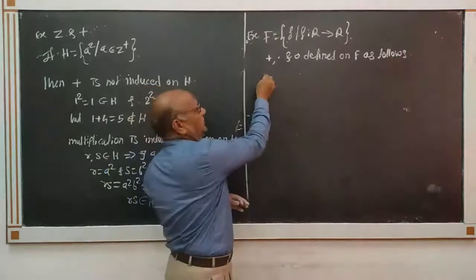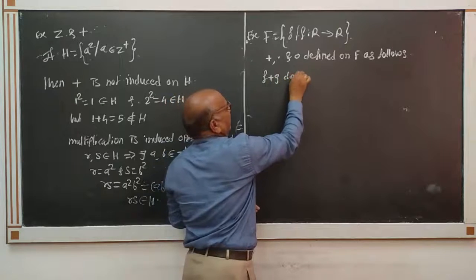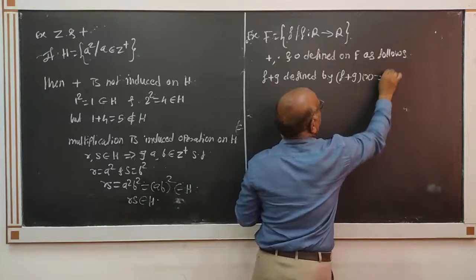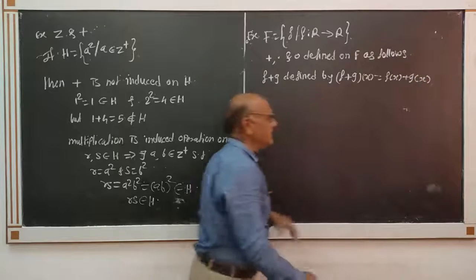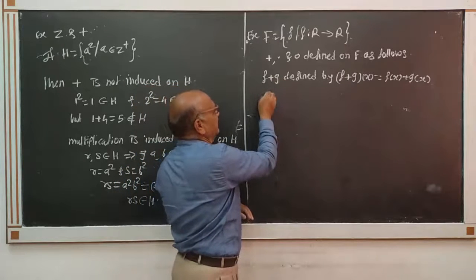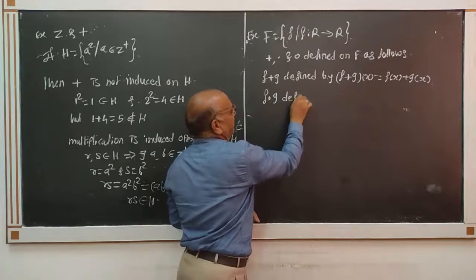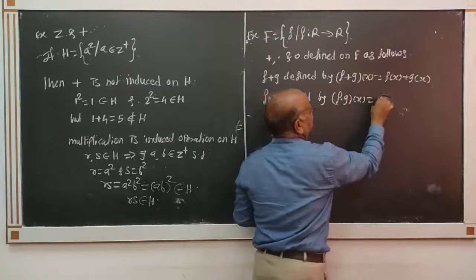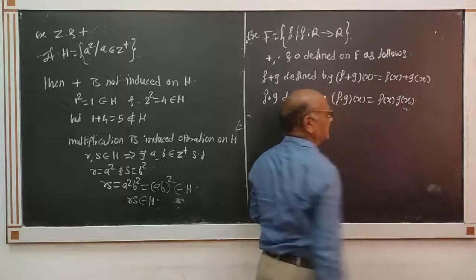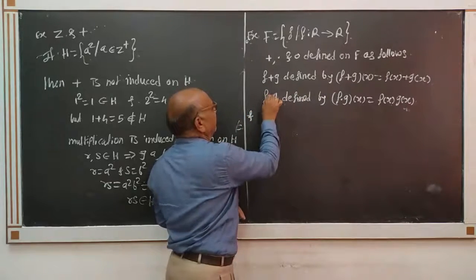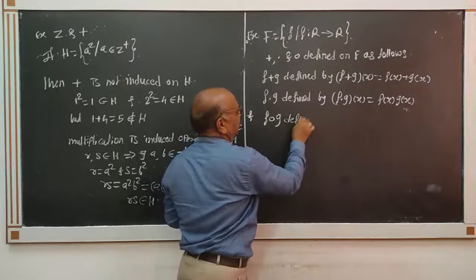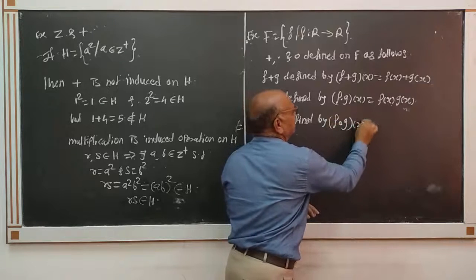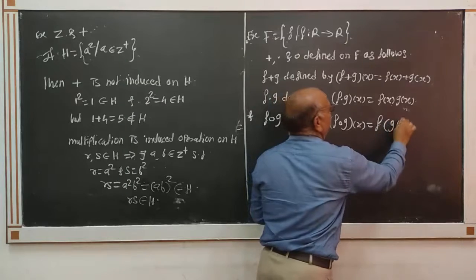Addition of two functions, F plus G, is defined by (F plus G) of X is equal to F of X plus G of X. Similarly, F into G is defined by (F into G) of X is equal to F of X into G of X, and F composition G is defined by (F composition G) of X is equal to F of G of X.